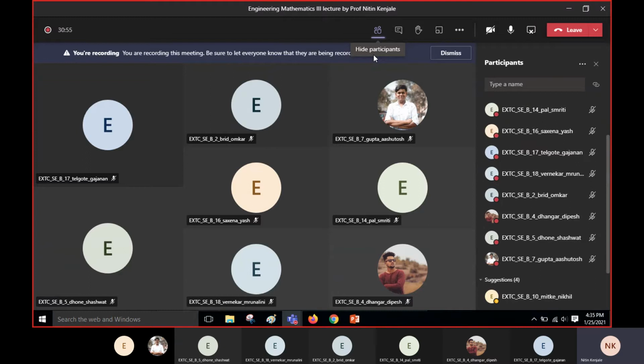And the very important thing, how to mute yourself. There is a mic button. When you click on it, you will automatically get muted. All the abusive language that you want to speak, you can speak after clicking this mic. Got it, Nikhil?